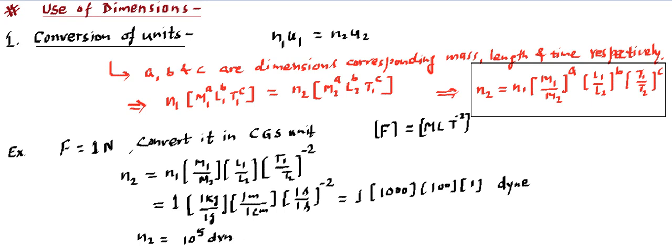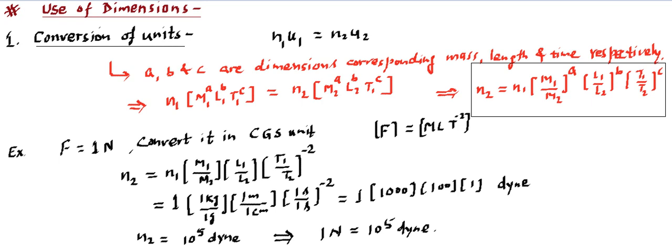So can we say from here 1 Newton is equivalent to this dyne? What we have concluded is 1 Newton force is equal to 10 raised to power 5 dyne. So we have converted the unit from Newton to dyne by using the dimensional formula. The idea is simple: write the dimensional formula, then use this formula and put the value of N1 to find out the N2 value. And we can write these numbers in the corresponding units, whatever units are given to us.